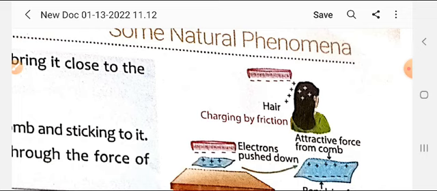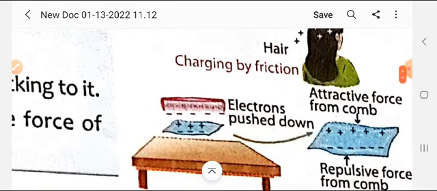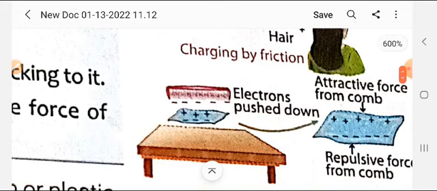The hair is shown here containing positive charges, and when the comb is continuously rubbed with the hair, an opposite charge is created on the comb that you see here. It is a negative charge, and when we bring it near bits of paper, opposite charges are created. As the comb has negative charges, opposite charges get created on the front side of the paper, and the paper gets attracted, because you know very well that opposite charges attract, as opposite poles attract each other.